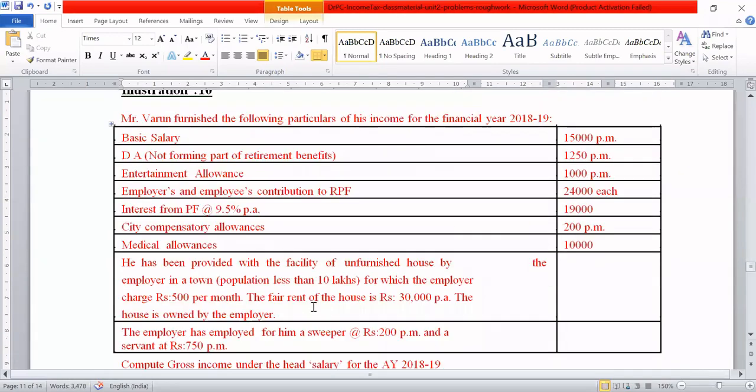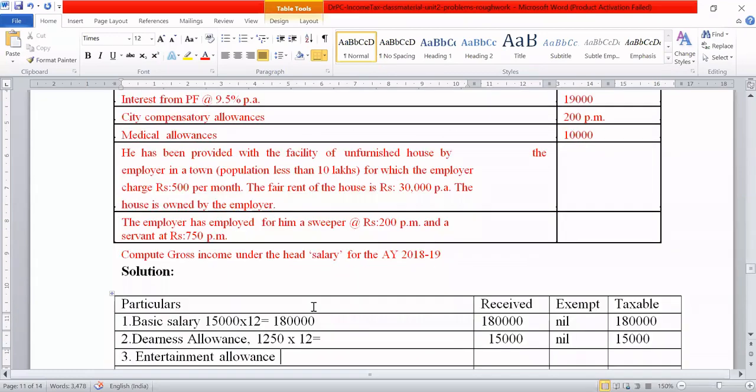So 1,000 into 12 is equal to how much? 12,000. Exemption is nil, because he is not a government employee. If he were a government employee, there would have been some exemption here. But since he is not, exemption is not there. The entire 12,000 is taxable. Well, next one.